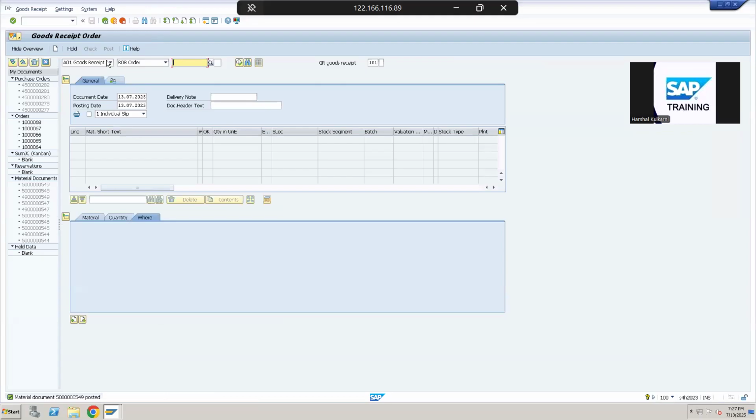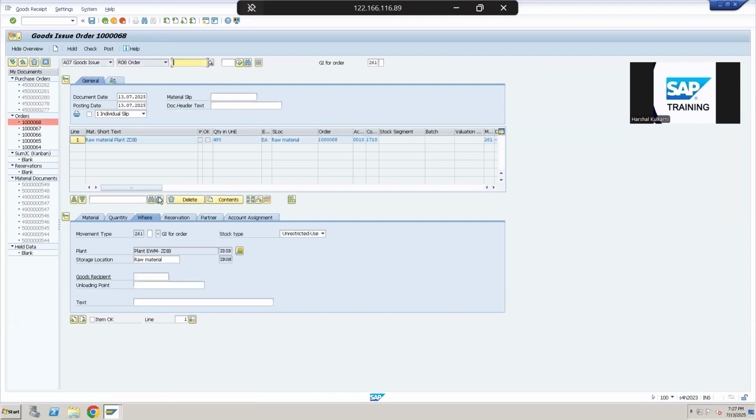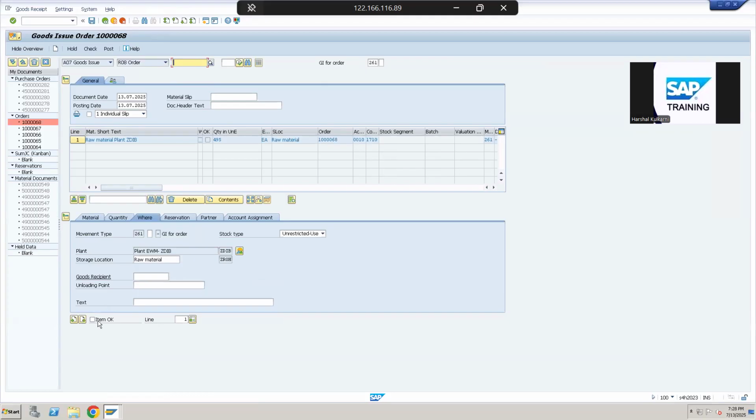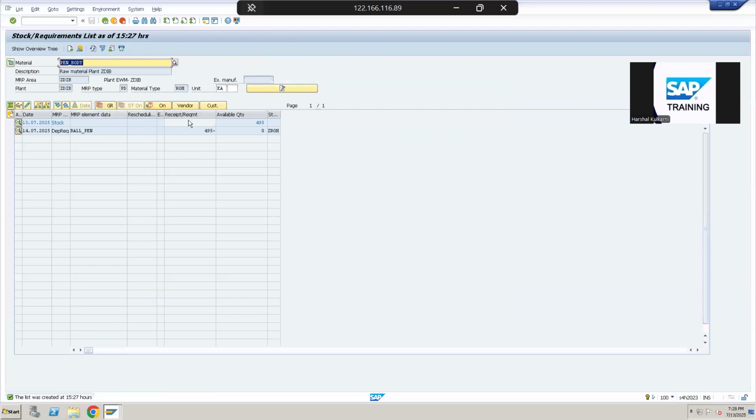Removing of the stock is called a goods issue. So against the same order, we are doing the goods issue. From the bill of material which was shown to you previously, the system knows that 495 is required to produce this order. So now when I post this goods issue for this order and refresh the screen, the dependent requirement is gone because the order is produced already, and the stock will also vanish from here. As you can see, the stock is gone.